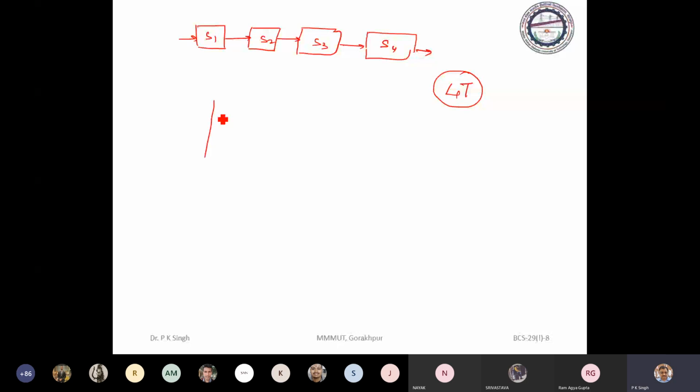We can show the occupancy of various stages by a table in different time slots.